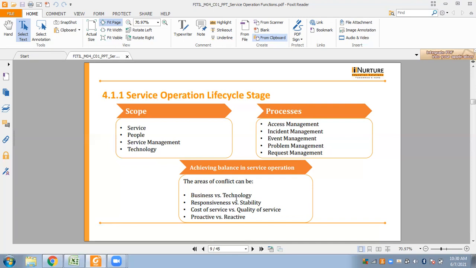Next, we have achieving balance in service operation. So, see, the conflicts in the organization are due. So, there should be consistency in the level of services to be delivered. And these are some areas of conflict, like we have business versus technology, we have responsiveness versus stability, then we have cost of service versus the quality of service, and then we have proactive versus reactive.